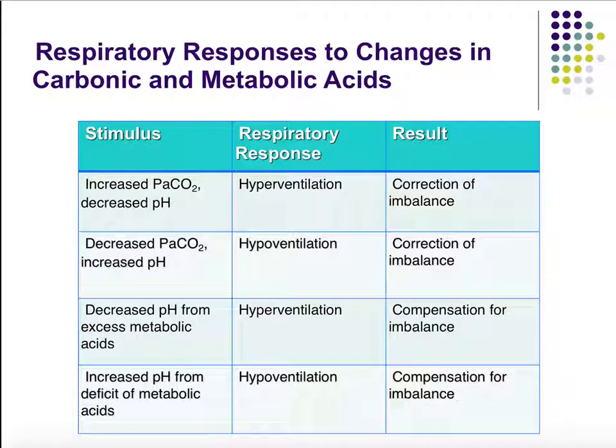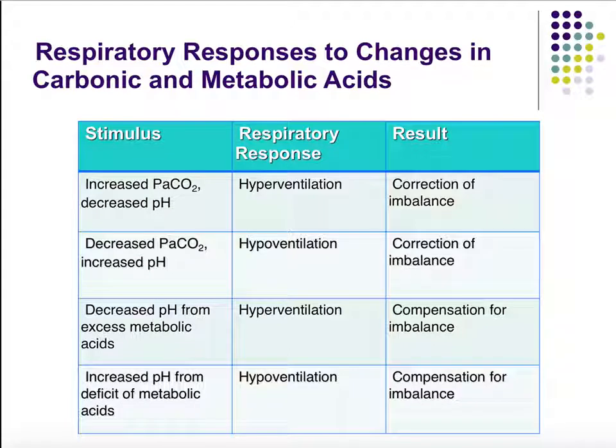Now, our respiratory responses to changes in carbonic and metabolic acids. What can our respiratory system do? Again, it all goes back to the role of CO2. CO2 in our body really equates to acids in our body. When we have high CO2, we have a lot of acids, so our pH will decrease and become acidic. And so our respiratory system will hyperventilate to try to get rid of that CO2, to get rid of the acid. Conversely, if we have low CO2, we have fewer hydrogen ions, and so we have an increase in pH. And so we would hypoventilate to try to retain the CO2.